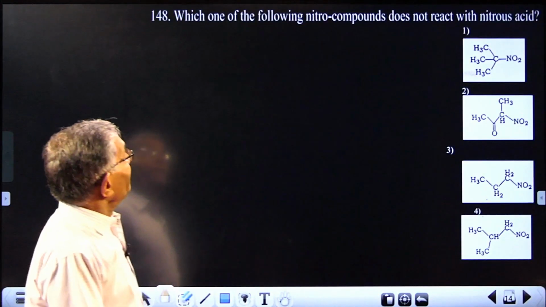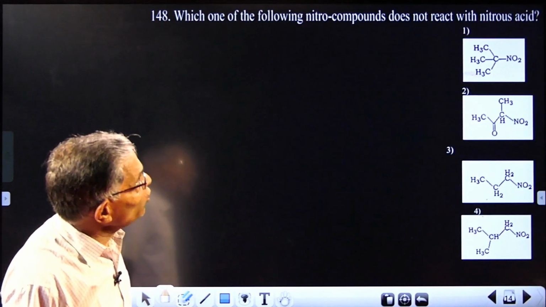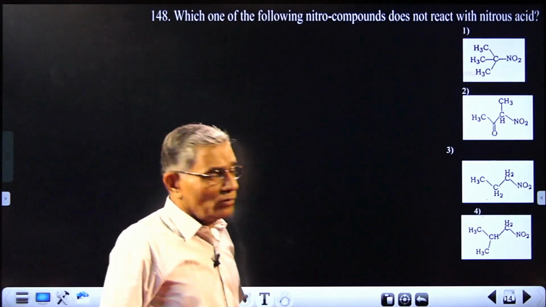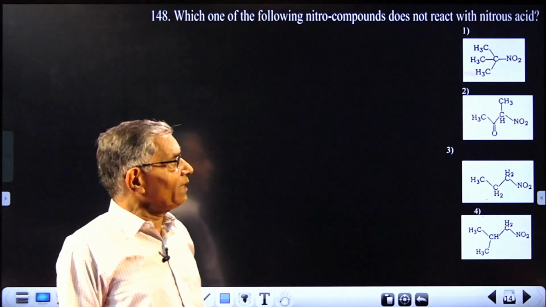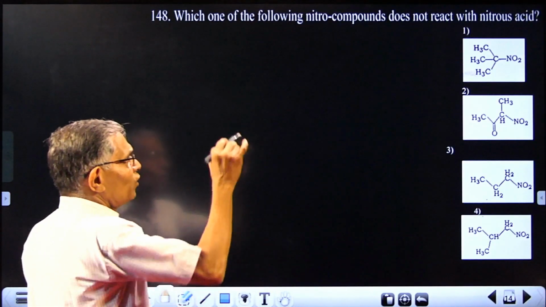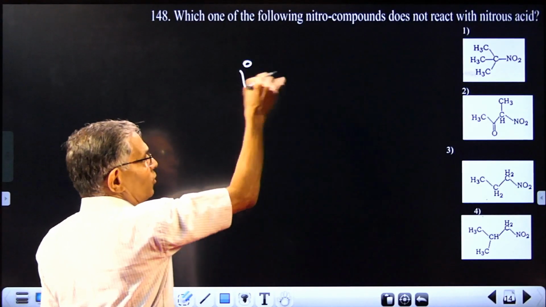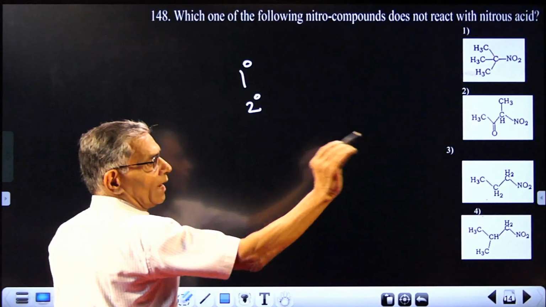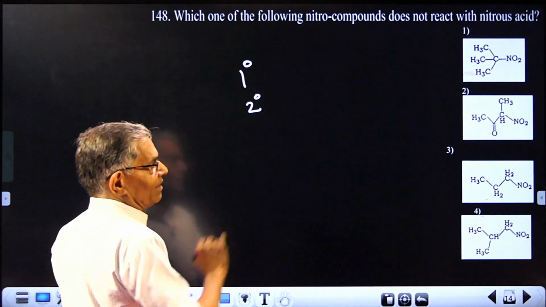Next question will be, which one of the following nitro compounds does not react with nitrous acid? You know the principle of reaction of nitrous acid with nitro compounds. It goes like this: primary nitro compound and secondary nitro compound, they will react with nitrous acid. That's all.